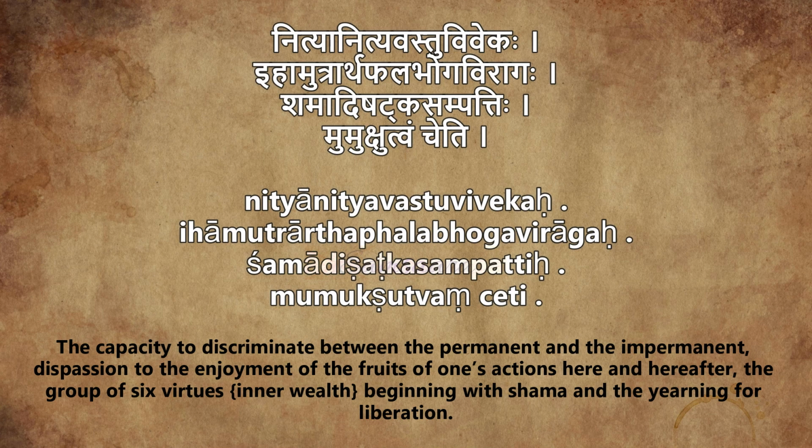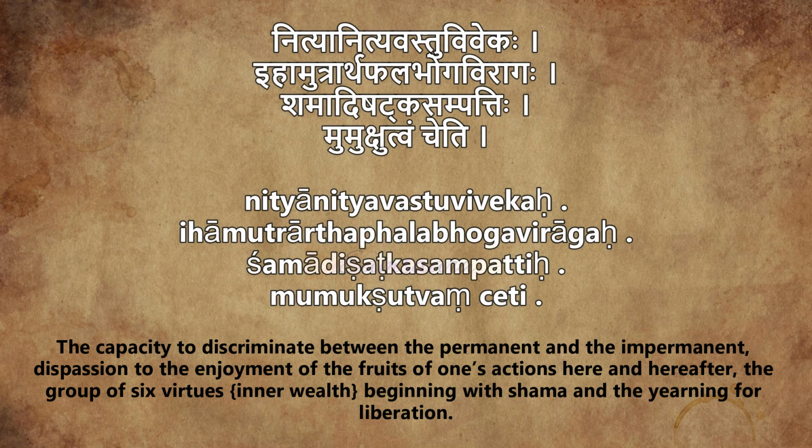And then the third one is this phrase, śamādiṣaṭkasampattiḥ. So here they are talking about Shat Sampatti. Shamaha Adi Shat Sampattihi. Sampattihi means the wealth or the virtues, which includes Shamaha. There are in total six. Shat means six. Shama, etc. So there are six virtues. So this third point we call as Shat Sampatti, six virtues.